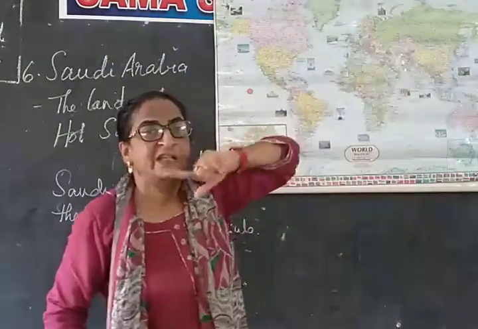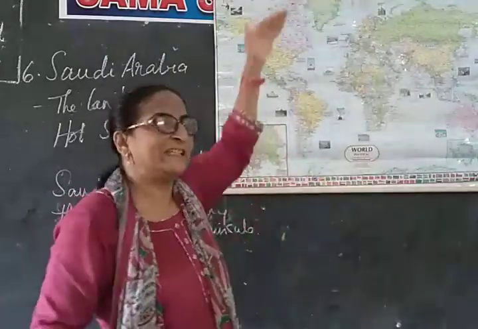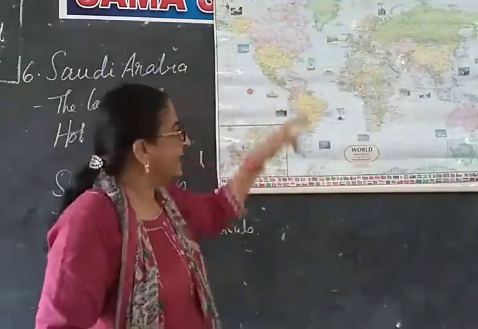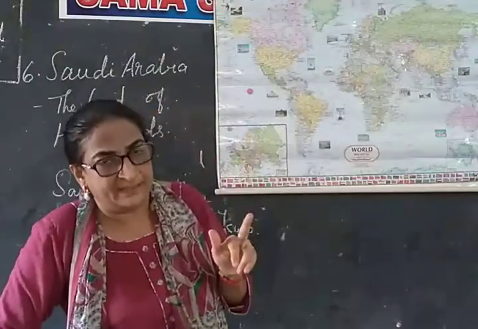For example, you see India is also a peninsula, right? It is surrounded by water on three sides and it has mountains on the northern side. So in this way, Saudi Arabia is the largest country in the Arabian Peninsula.